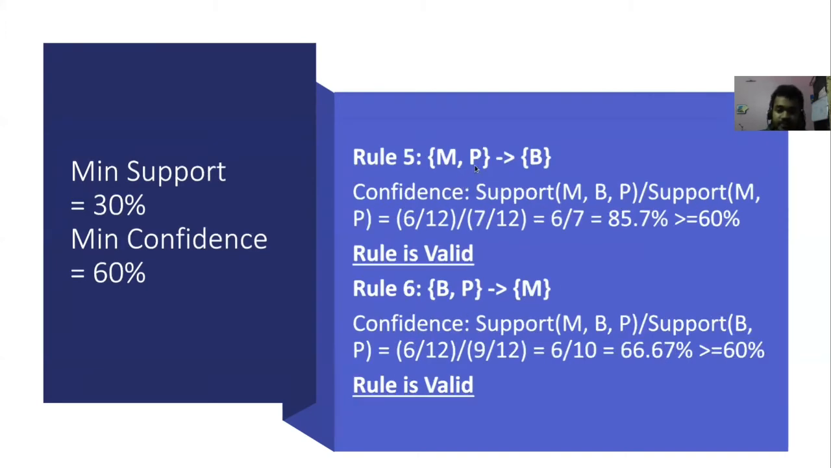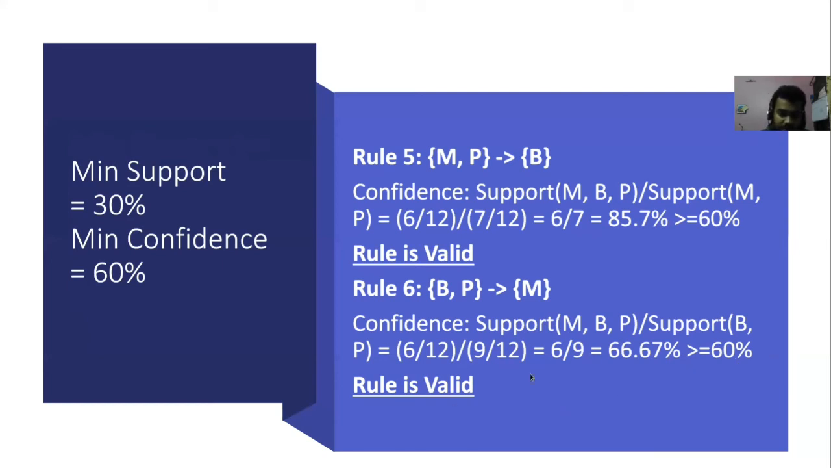Similarly, M, P tends to B is the fifth rule. If we find the confidence, it comes out to be 6 by 7, which is 85.7%, which is also greater than the minimum confidence level of 60%. And this rule is also valid. Then this is rule 6, which is B, P tends to M. The confidence for this rule will be 6 by 9, which is 66.67%, which is greater than or equal to 60%, the minimum confidence level. And so this rule is also valid.